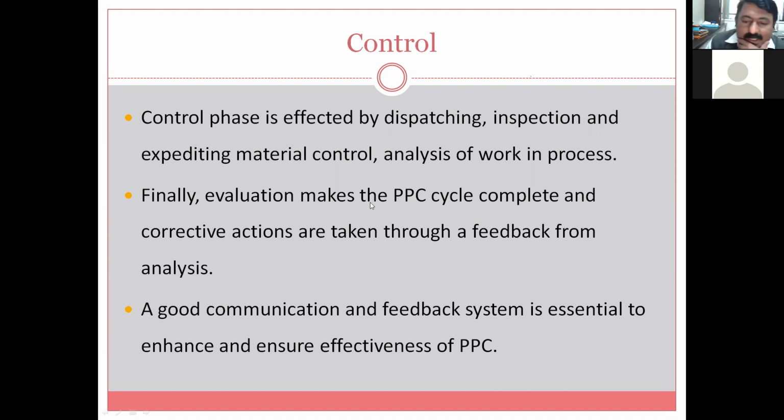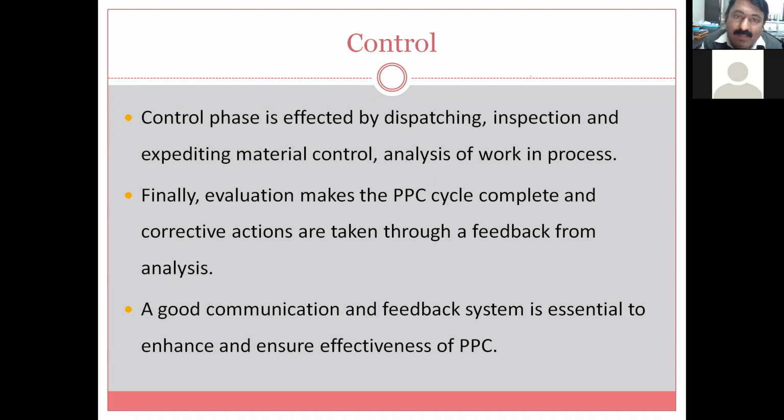Evaluation is a very important stage in the PPC cycle to take corrective action through feedback from analysis. Wherever action is required as far as the method, process, workflow, quality, or increase in quantity is concerned, after evaluation, feedback is given. It is a very important part of control, because corrective action is taken through this point. A good communication and feedback system is essential to enhance and ensure the effectiveness of production planning and control, and all these things depend on it.